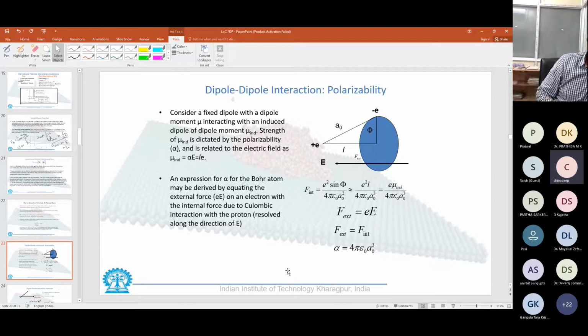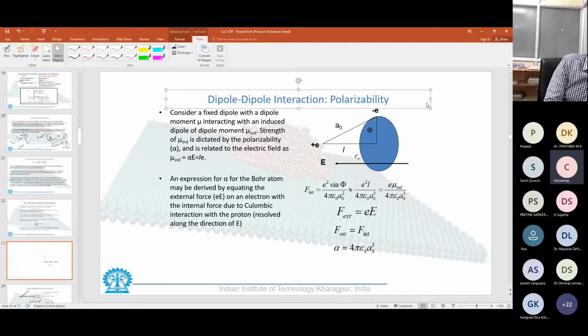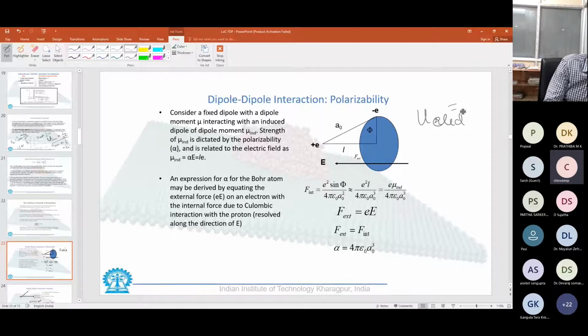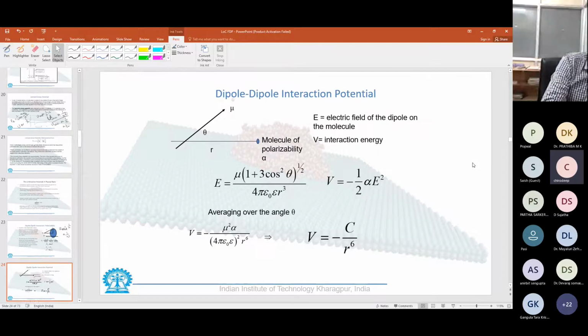and in order to understand how these forces stem, as I was mentioning, the attractive forces for electrical energy would scale as 1 by R. Whenever it's a dipole, it scales as you can see here, 1 by R square for energy and R cube for force.